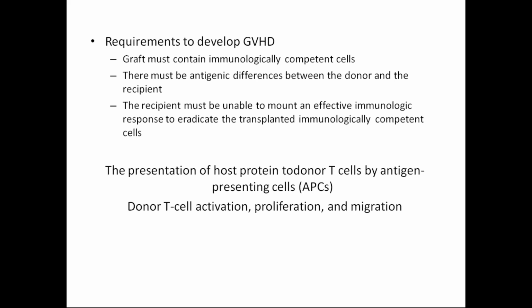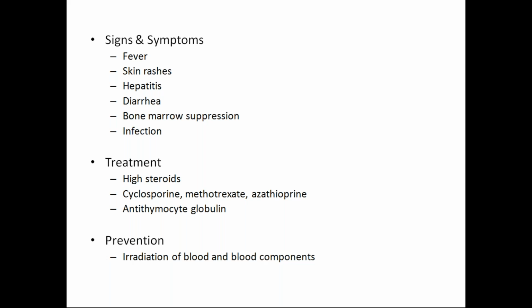The process is presentation of the host protein to donor T cells by antigen presenting cells, donor T cell activation, proliferation, and migration, and host target tissue damage. So what are the signs and symptoms? Fever, skin rashes, hepatitis, diarrhea, bone marrow suppression, and infection.